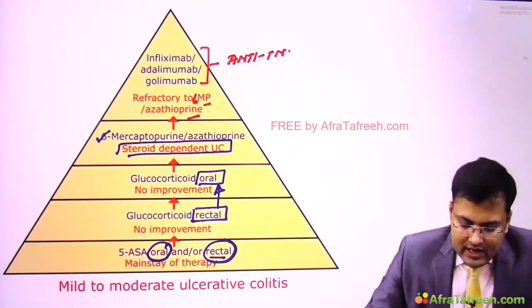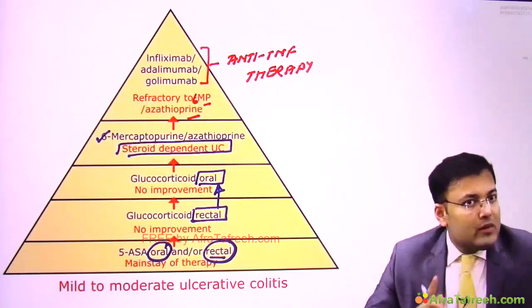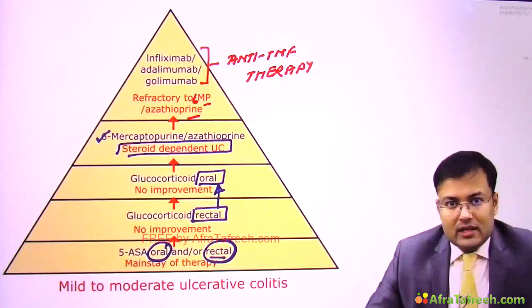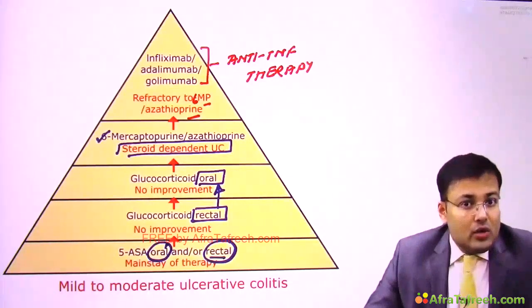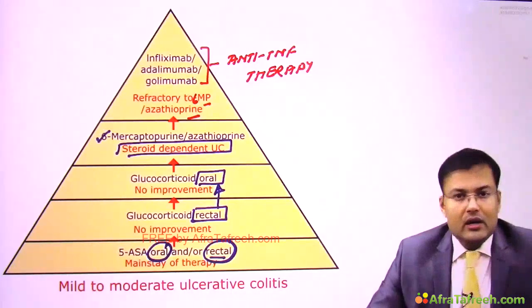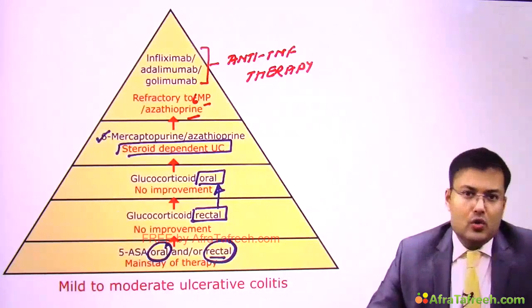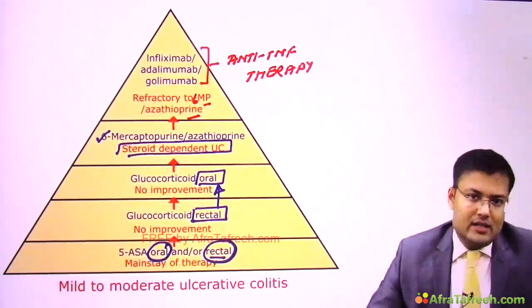Clear? And here you can see we use certolizumab pegol in Crohn's disease, that is exclusively used in Crohn's, and in ulcerative colitis it's golimumab. So here we are giving infliximab or adalimumab or golimumab. So this is how we are going to manage the patients of mild to moderate ulcerative colitis.